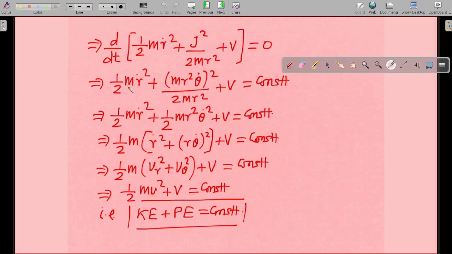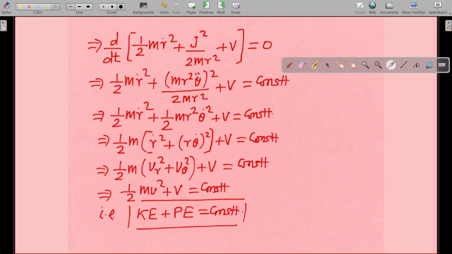Okay, now if you just try to see this particular term, d by dt of this whole term is equal to 0, so this whole term must be constant, only then its differentiation will be 0. Whenever differentiation of a particular quantity is 0, that particular quantity is a constant. You have already learned this. Why? Because only a constant yields 0 differentiation. So this particular quantity is a constant.